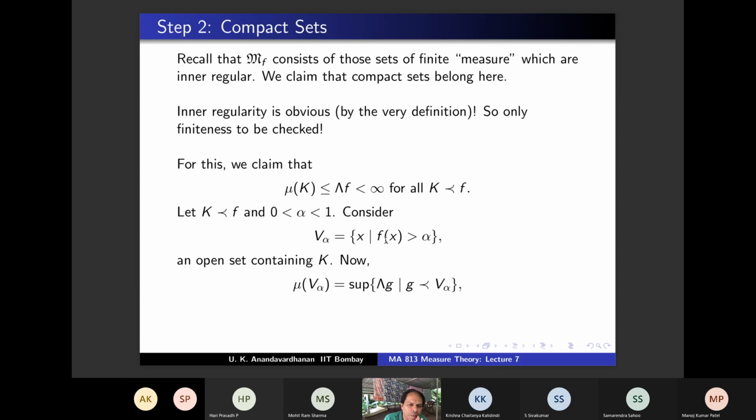Mu of V alpha is the supremum of lambda g, where g precedes V alpha. This is just the definition of mu of V alpha.